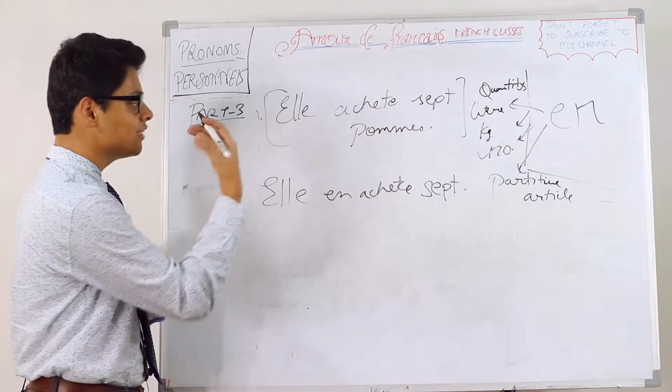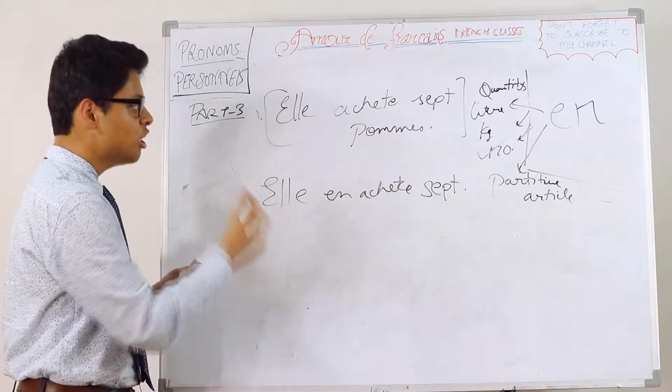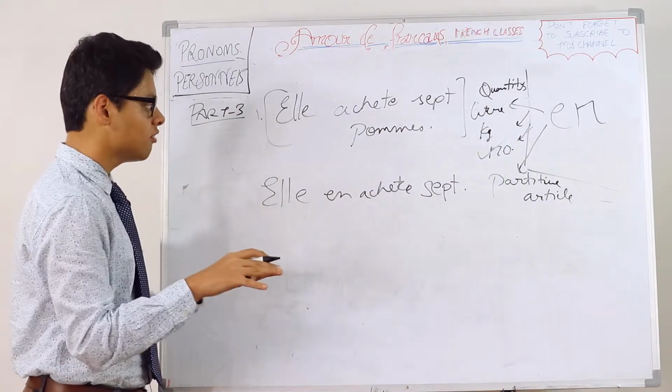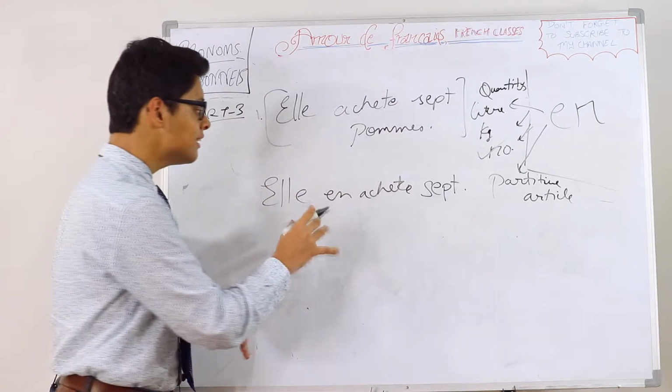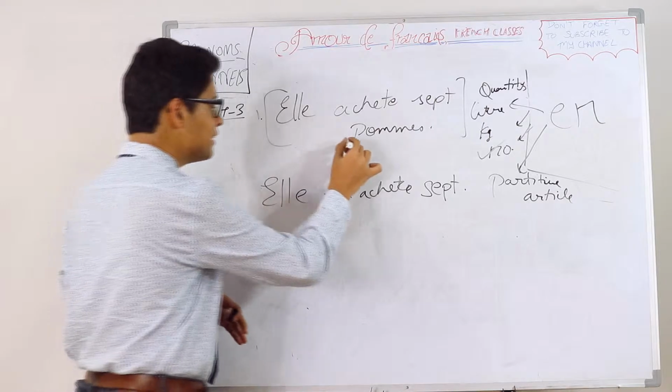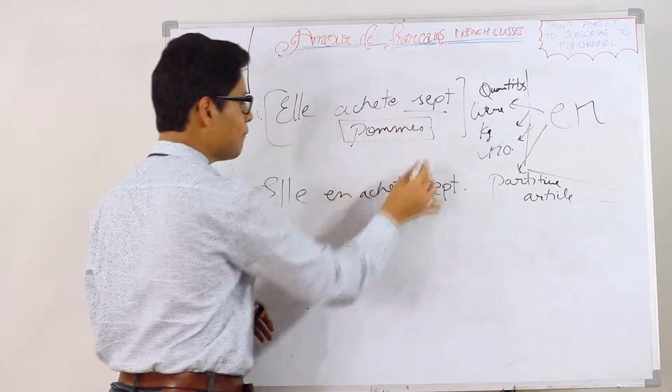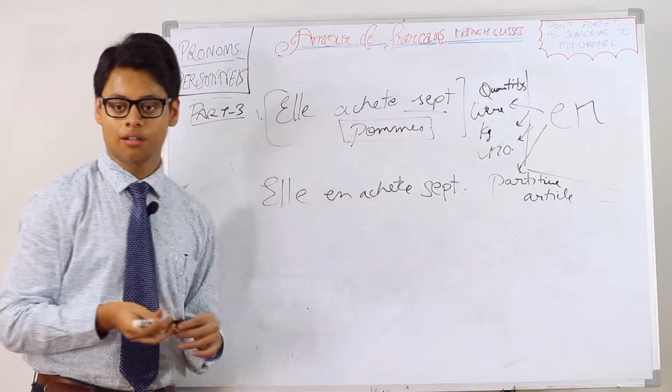Same rule goes for, say, a liter or kg, meter, kilometer or anything. It goes the same. The quantity shall come. It's just that en replaces this noun, not the number or quantity.